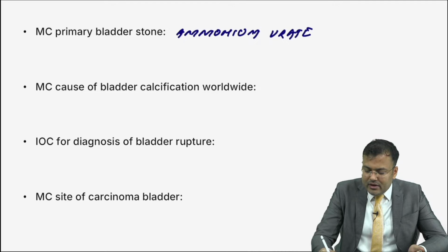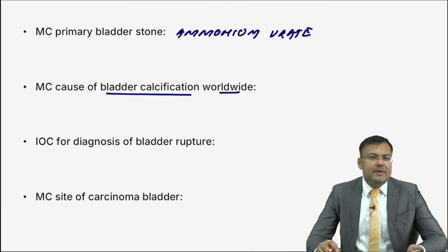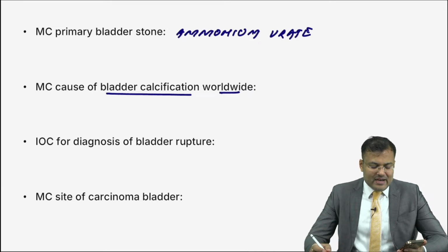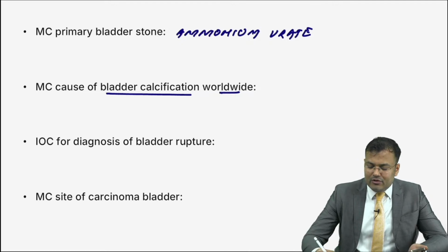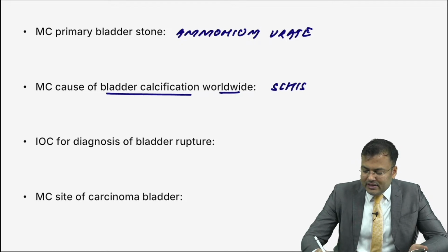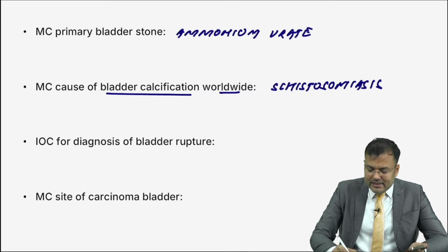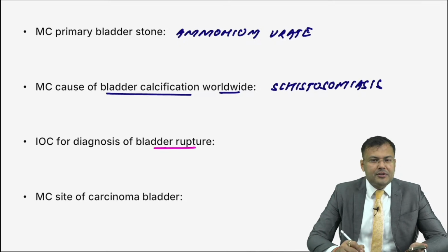Ammonium urate. Next, what is the most common cause of bladder calcification worldwide? Easiest question. Jaswini, you are correct. It is schistosomiasis, caused by Schistosoma haematobium.